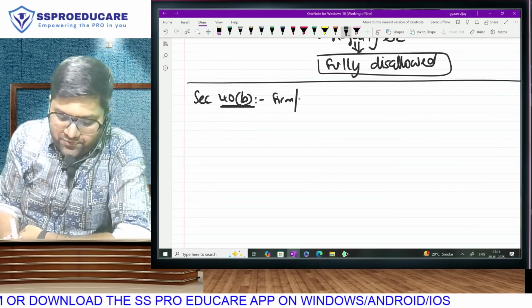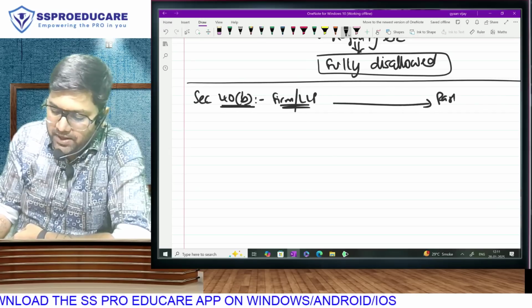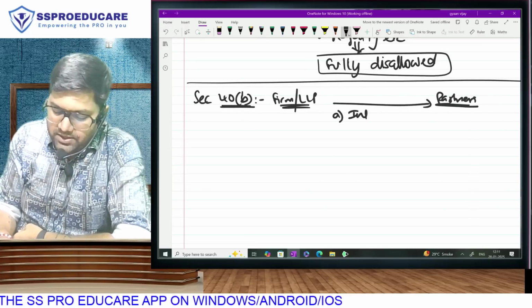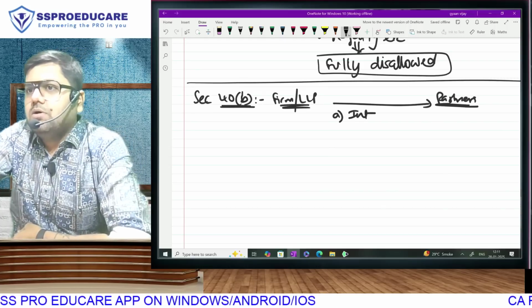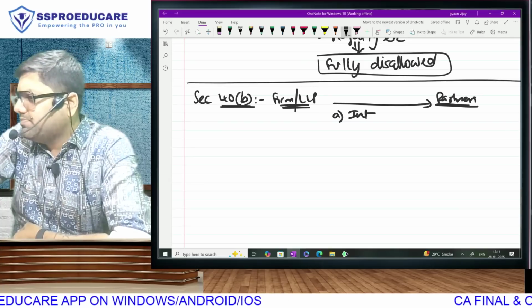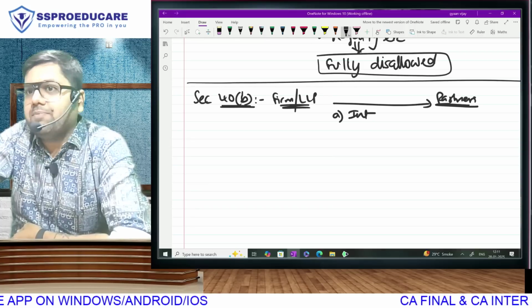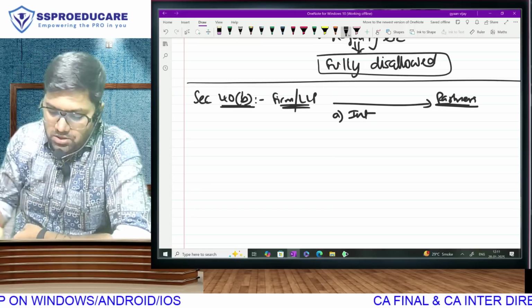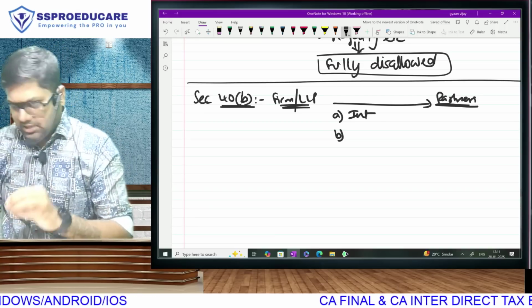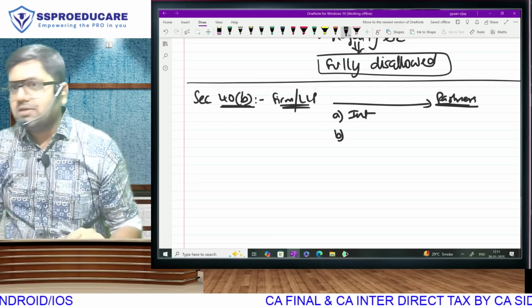There is a partnership firm or LLP which makes certain payments to its partners. Let me see if you are aware of. Every firm will pay interest to its partners. Obviously, interest will be on the capital account, current account, loan account maybe. And interest can be paid to working partner or sleeping partner. Correct or no? Every firm will pay things like salary, bonus, commission, etc. to their working partners because only working partners deserve that.